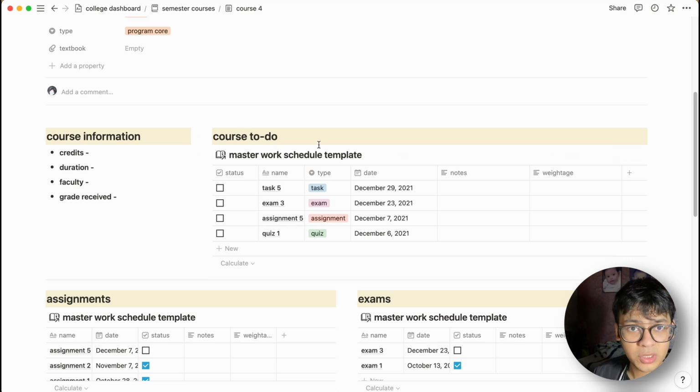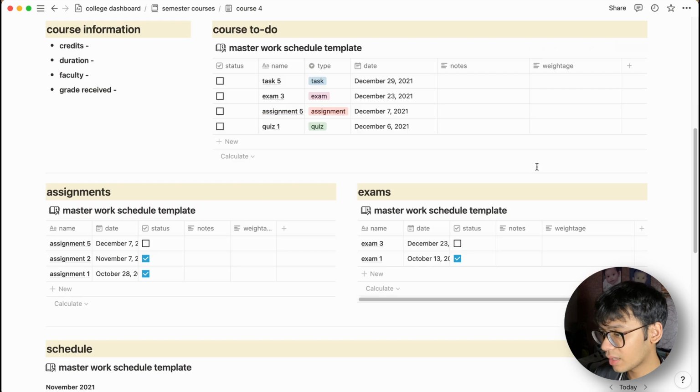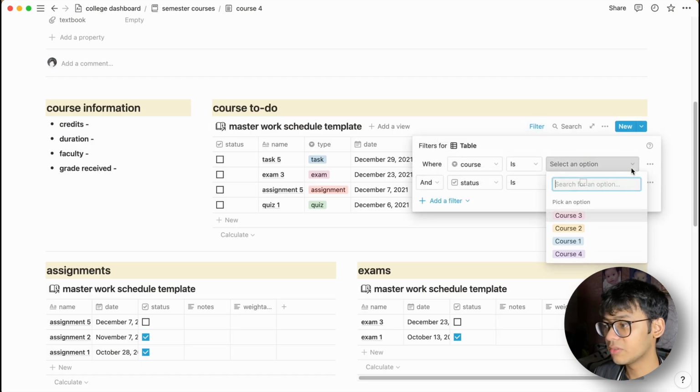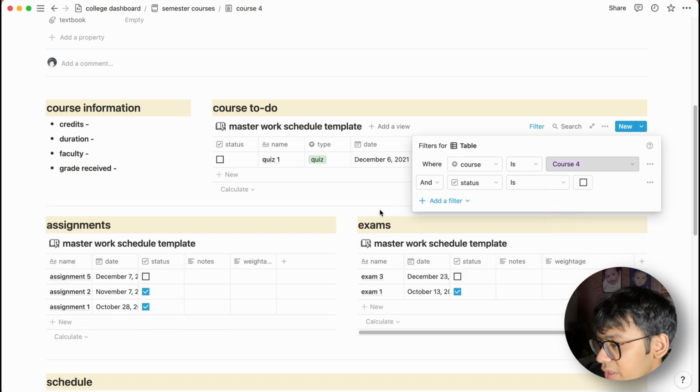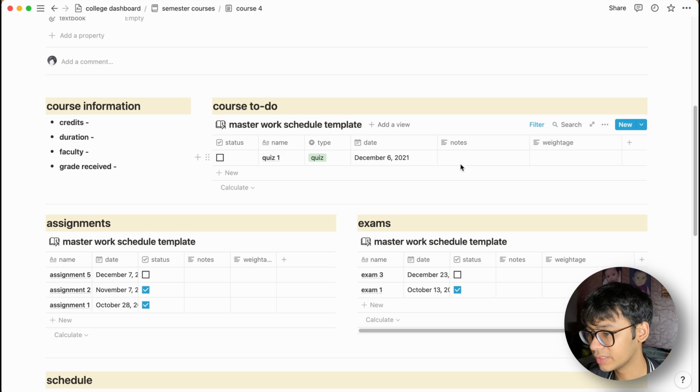Now, next up we have the course to do, which is the exact same thing as you saw back there in the dashboard. So here we have the tasks and the type, the date. All you have to do is click on filter, and then where course is, like you just created course 4, so you can just select course 4 here, and that's it. You're gonna see all the things that are related to course 4 in here.